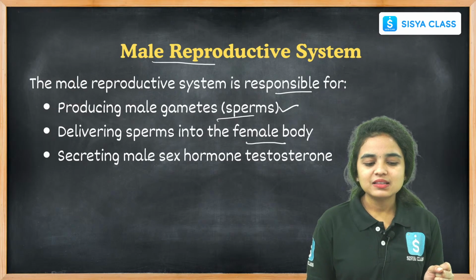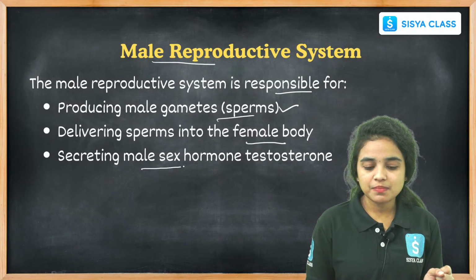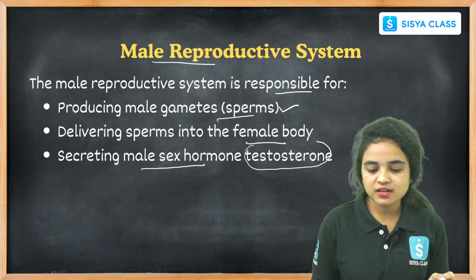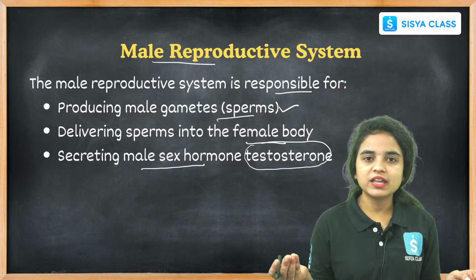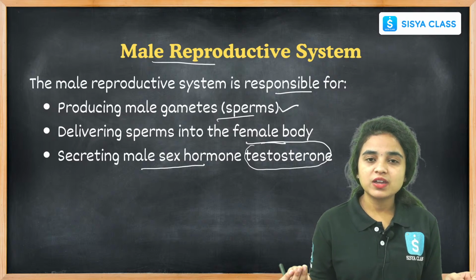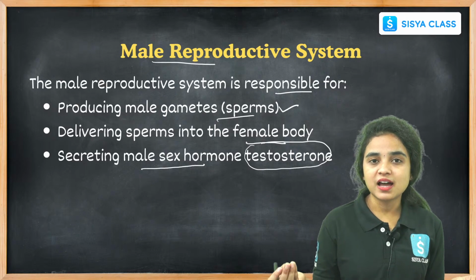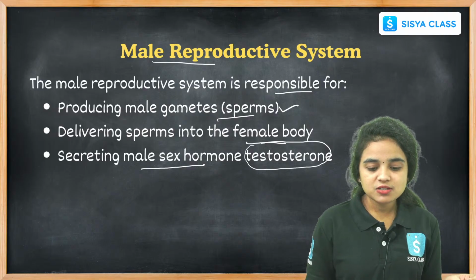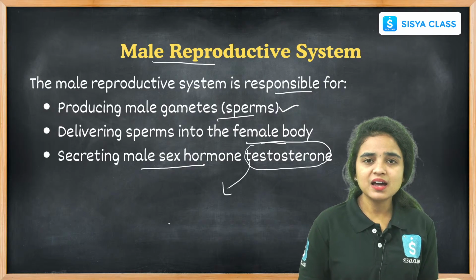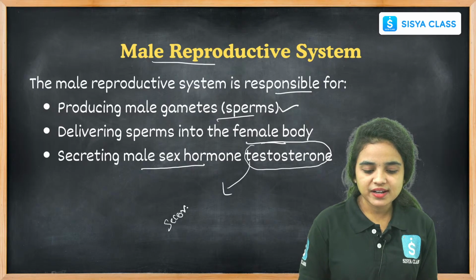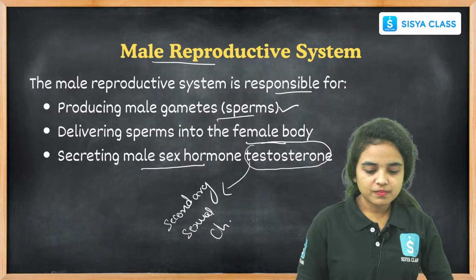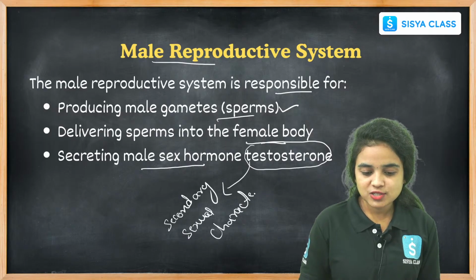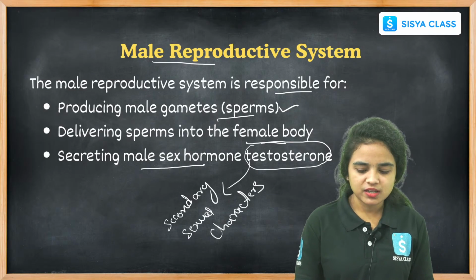And the male body will secrete the male sex hormone called testosterone. We already know about this hormone testosterone. We learned in 8th grade about the endocrine system, the hormones which participate in a particular function in a targeted organ. This testosterone helps in the development of secondary sexual characters present in the male.